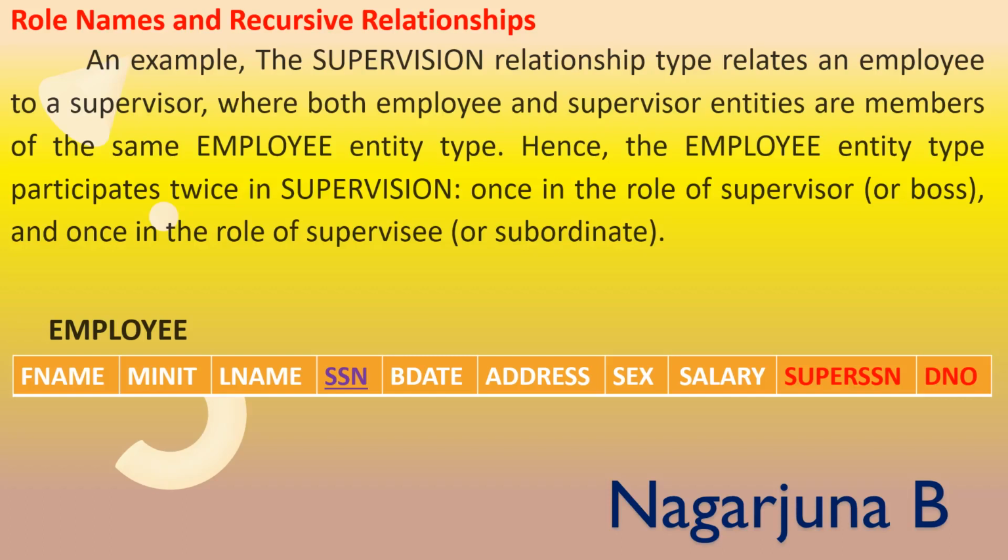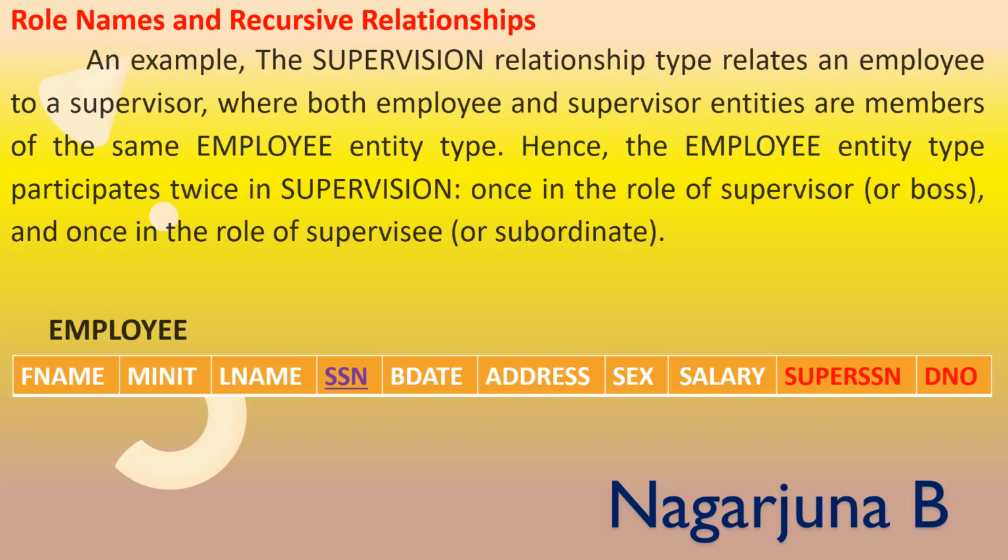Hence, the employee entity type participates twice in the supervision: once in the role of a supervisor, that is a boss, and once in the role of a supervisee, that is a subordinate. Once as an employee and once as a supervisor, once as a subordinate, once as a boss.